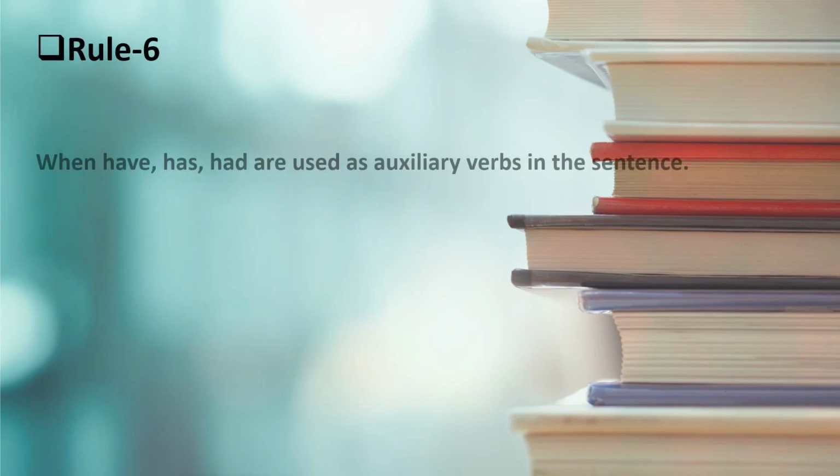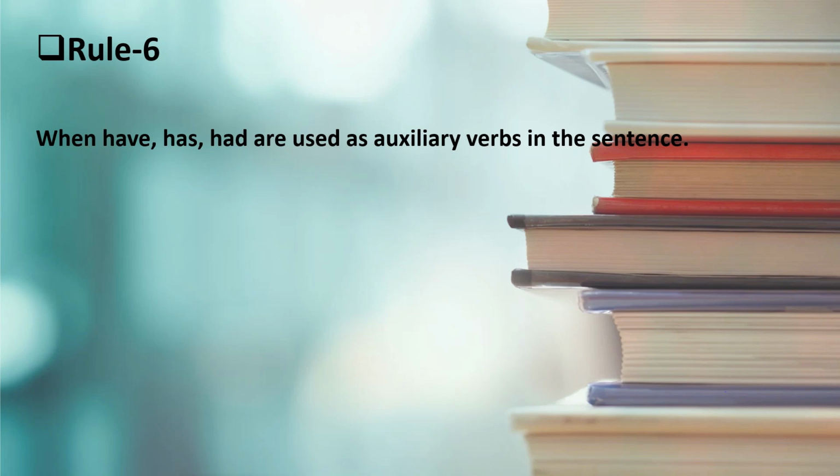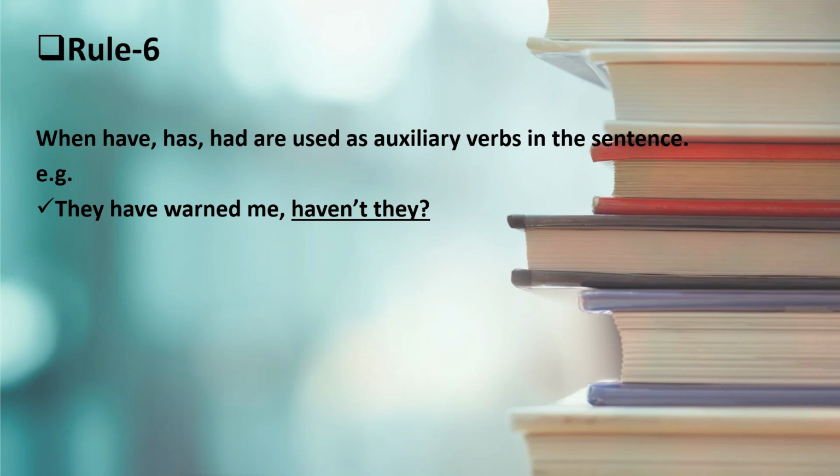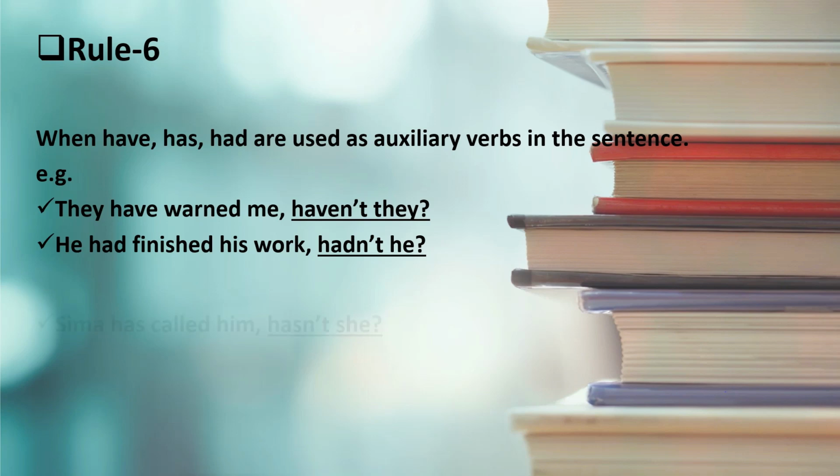Next, rule number 6. When have, has, had are used as auxiliary verbs in the sentence. For example, they have warned me, haven't they? Here we can see that have, has, had are not main verbs. They are auxiliaries. So we put have, so haven't. He had finished his work, hadn't he? Seema has called him, hasn't she? So here we are finishing our topic, question tags.